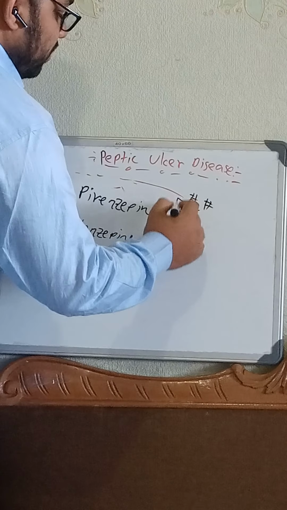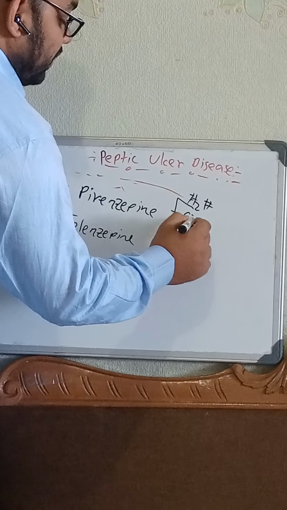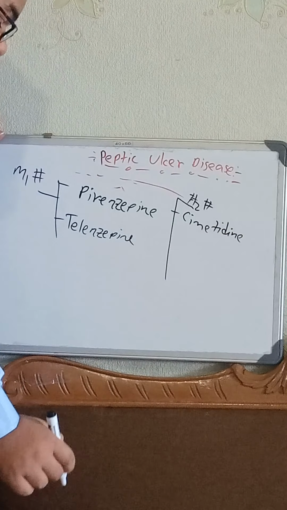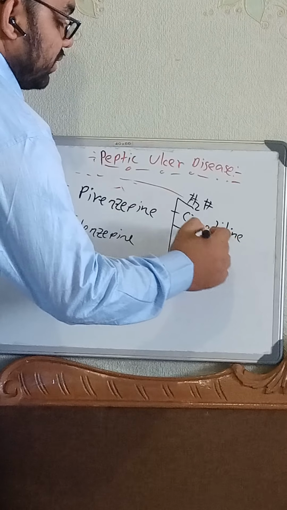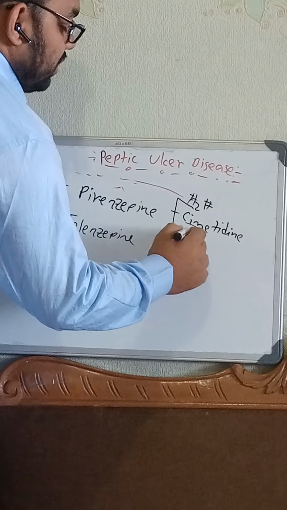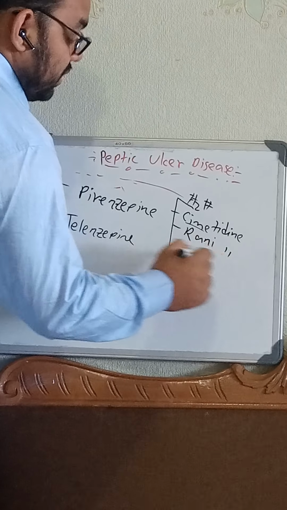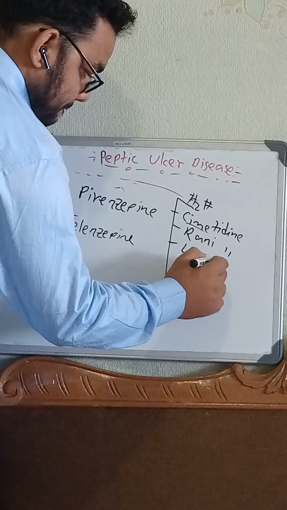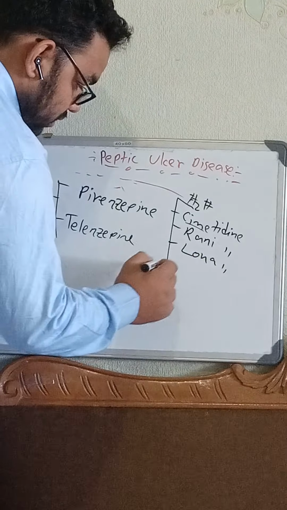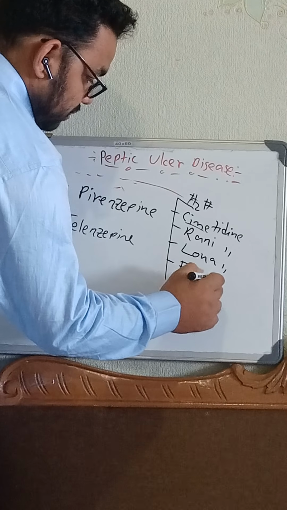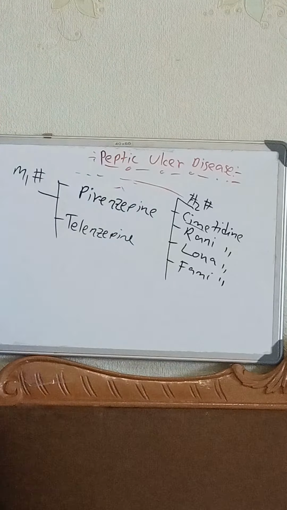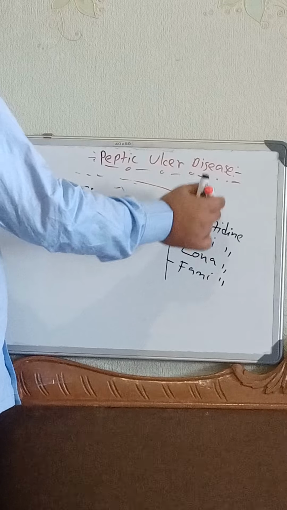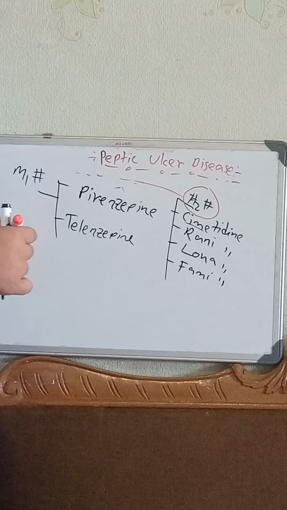Within this group of drugs, we can use cimetidine, ranitidine, the ending being tidine, also loxatidine and famotidine. These are H2 blockers, so they block the H2 receptors, and then the proton pump will not be activated.